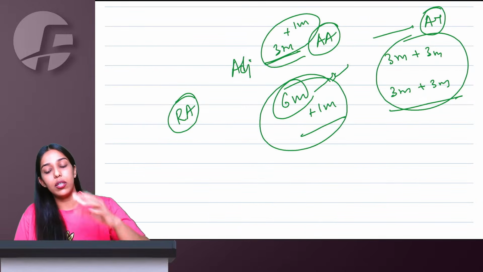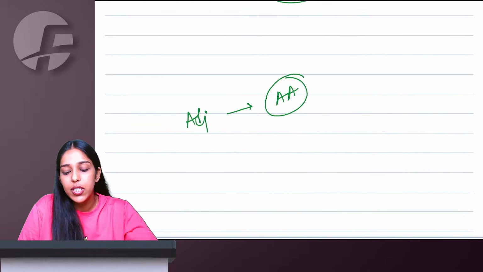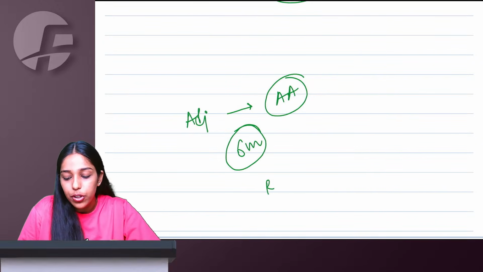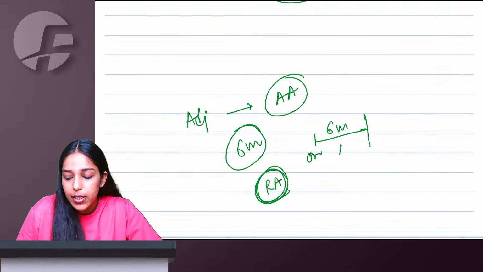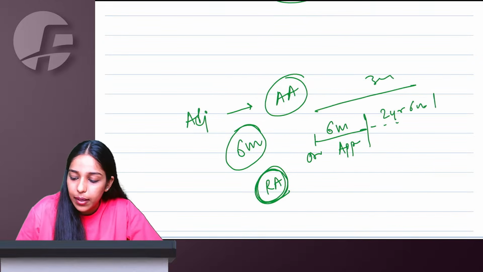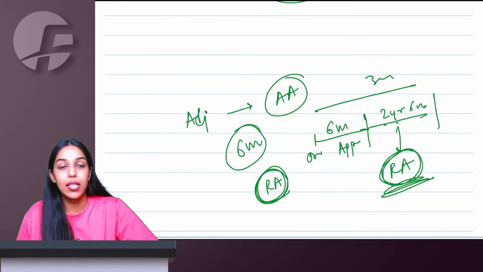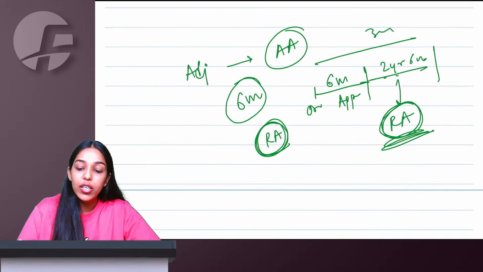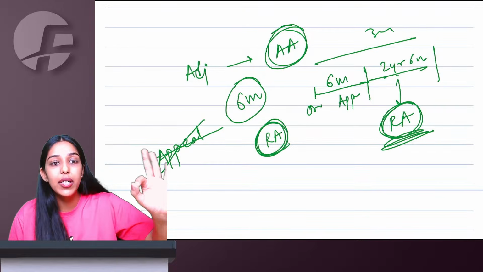Right. So the department, if aggrieved by the order of the adjudicating authority, will generally go to appellate authority within 6 months. However, if they are not going within 6 months, later they have the option of revisional authority. So from the original order, till 6 months, the option is appeal only with appellate authority. After this, for 2 years 6 months, meaning a total of 3 years time, they have the option of revisional authority. Revisional authority can hear the case again, stop the current proceedings and give a new order. However, if the case has gone for appeal, revision cannot happen. Revision is not bigger than appeal.